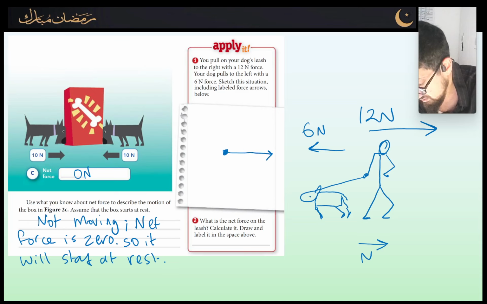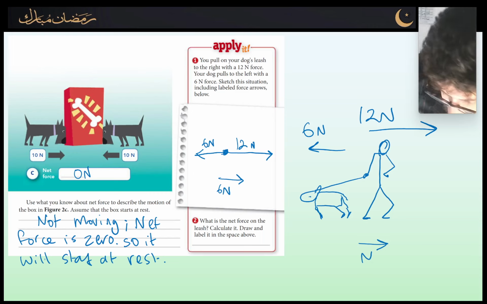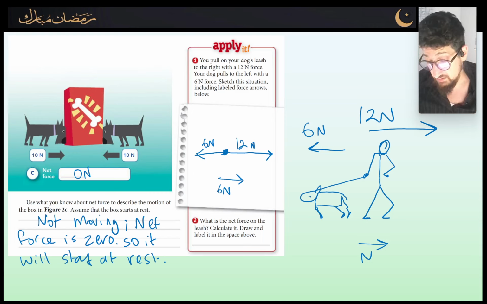Now you're not required to know this, but for those of you that are interested, this is what the free body diagram looks like. And the overall force is going to be 6 newtons to the right. Okay, that is the overall force. So is the dog going to end up moving? Yes. And which direction are they going to be moving? They're going to be moving to the right with 6 newtons.